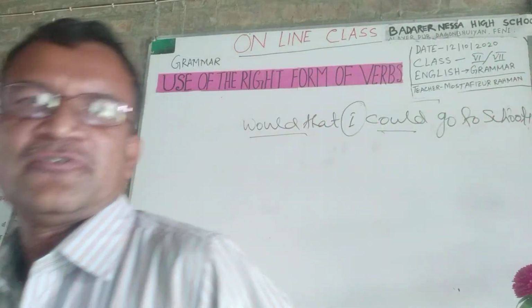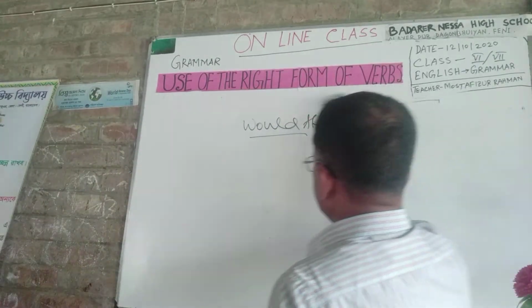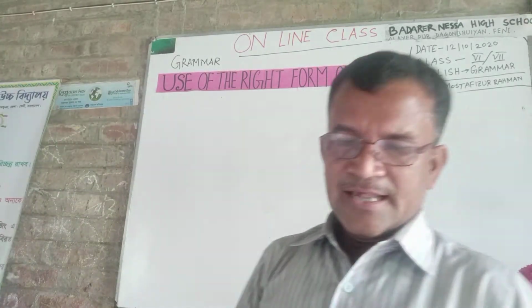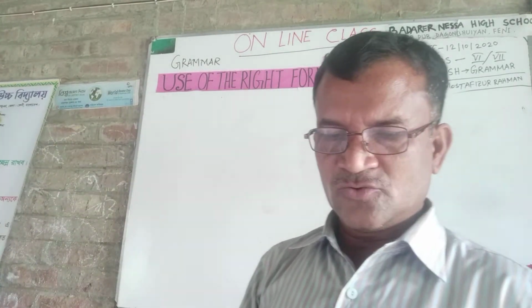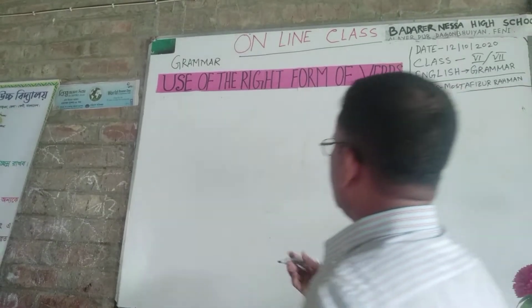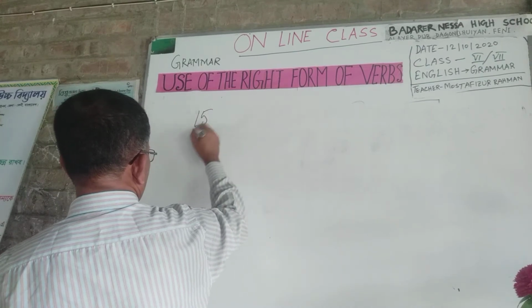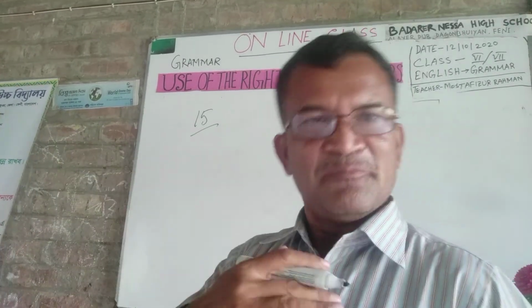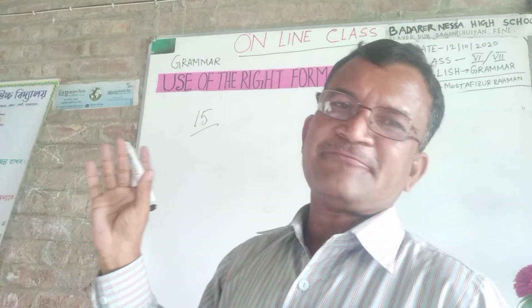And last formula, today's formula number 15. You follow me please. In my next class I will also discuss many more rules of right form of verbs.